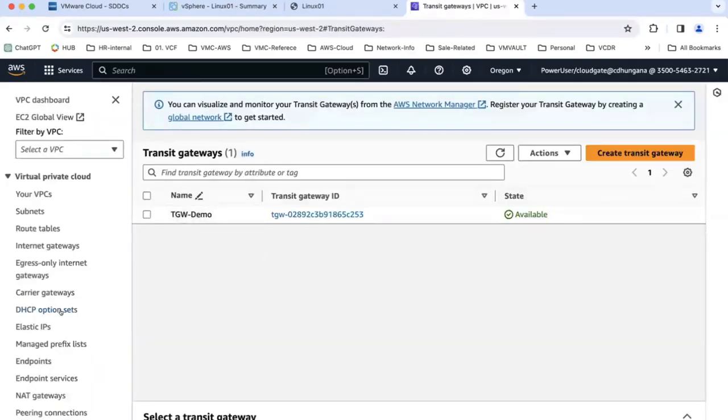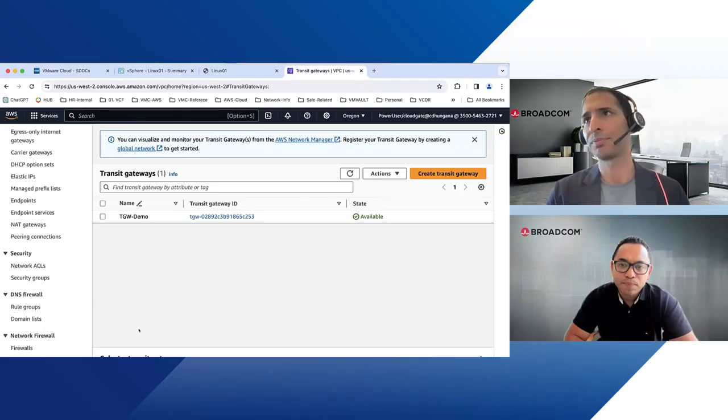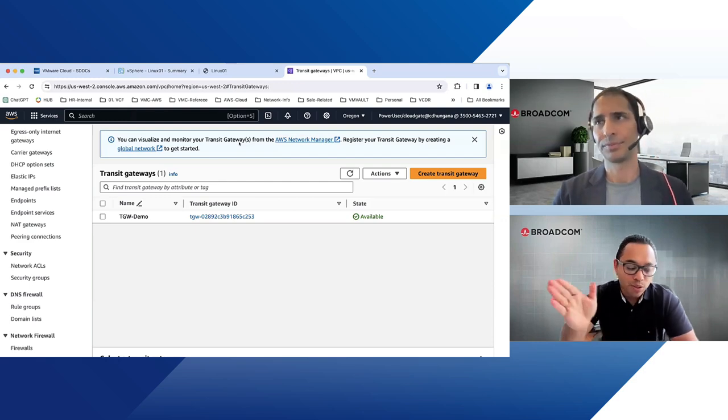So all these resources need to be in the same region, right? For Transit Connect, we don't need to. As long as you have the peering between the VTGW and the Transit Gateway, you can communicate. But if you have inter-region, there will be some cost involved. So if it's multi-region and you are using Transit Connect to connect multiple regions, there will be extra cost, especially the egress costs. That's right, yes.